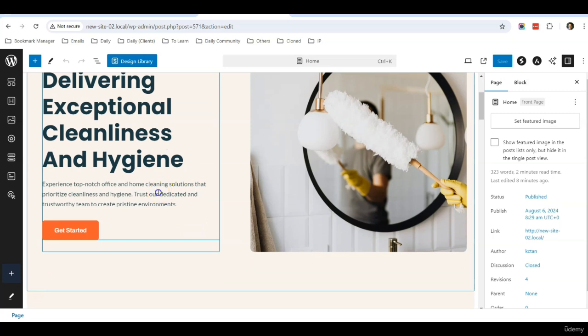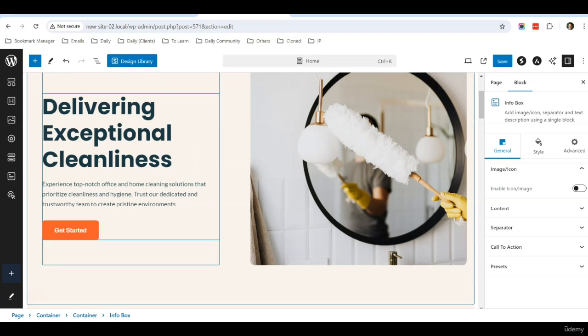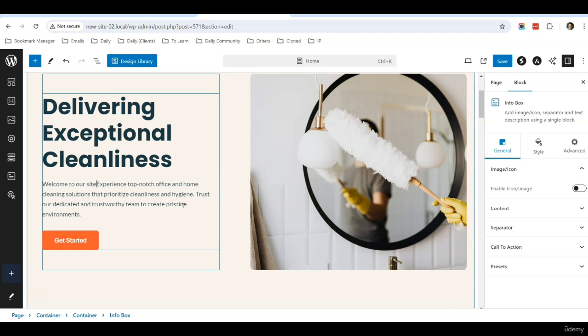So what you can do over here is that you can just click on any area that you want, then you can also replace or delete the text. And over here, this is what you can do as well. So you can just delete anything or type in the additional keywords that you want. Okay. And so for example, let's say I want to type in, I will say welcome to our site, for example. And from here, I want to say something else.